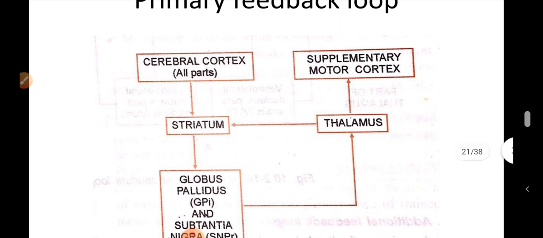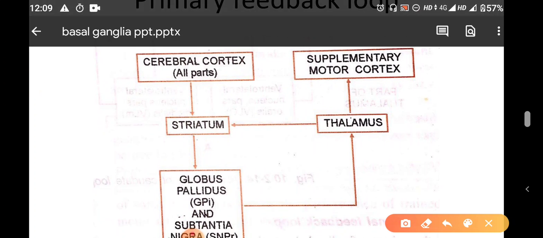The afferents from all parts of cerebral cortex to the striatum are excitatory or glutamatergic fibers. So this pathway is an excitatory pathway from the cortex to the striatum. The projections of striatum to the globus pallidus and the substantia nigra are GABAergic, so they are inhibitory fibers.